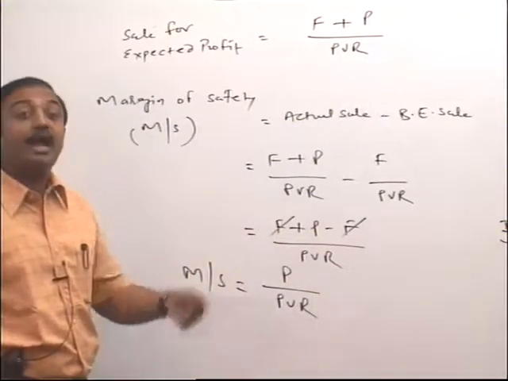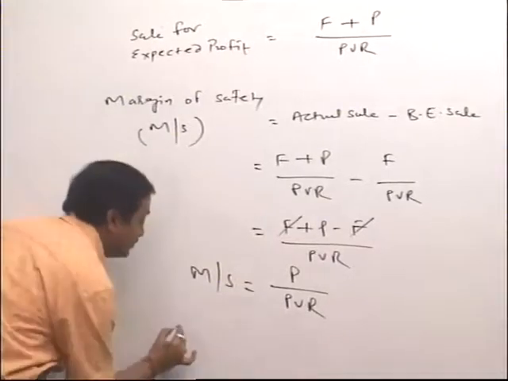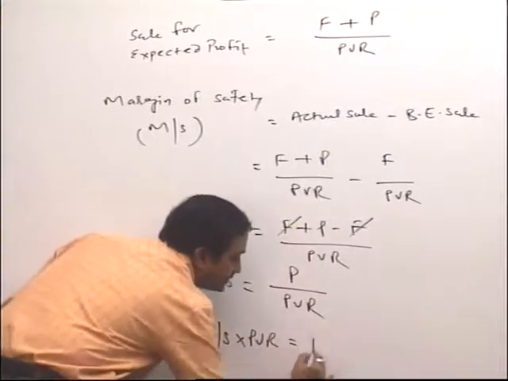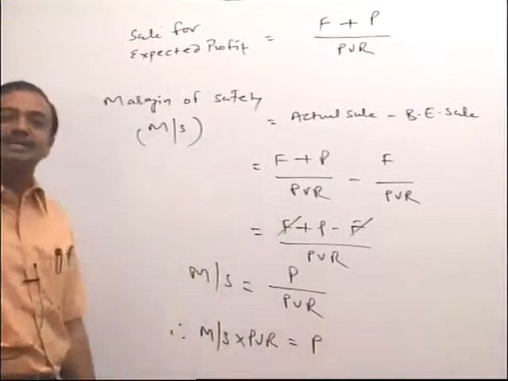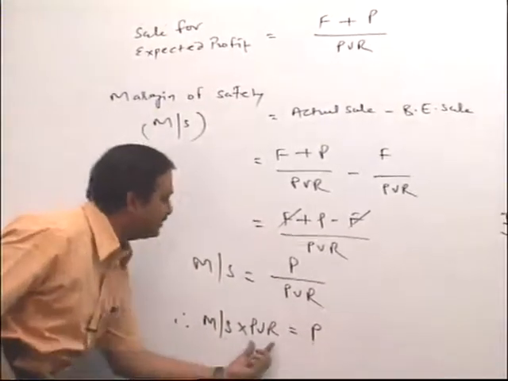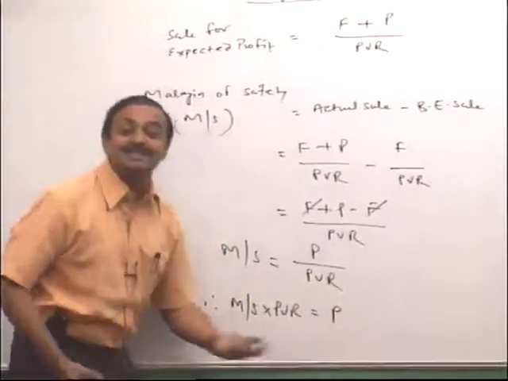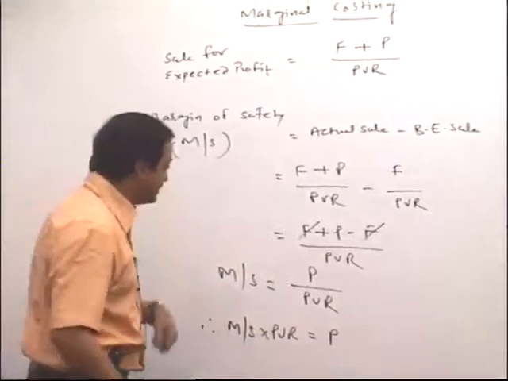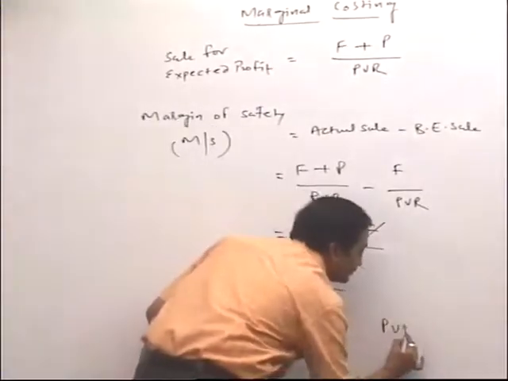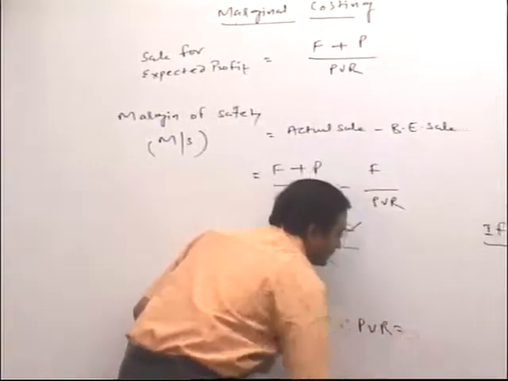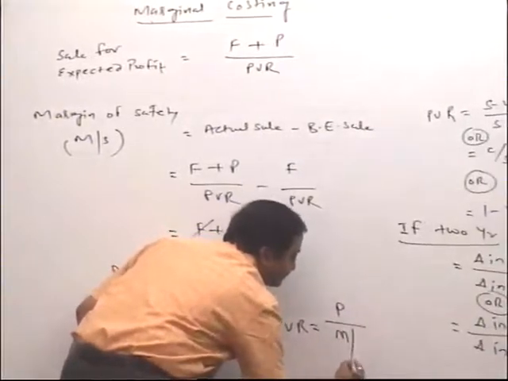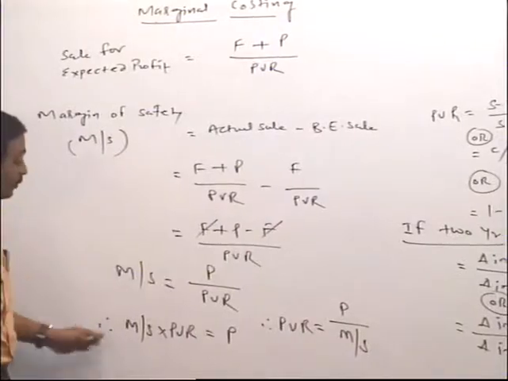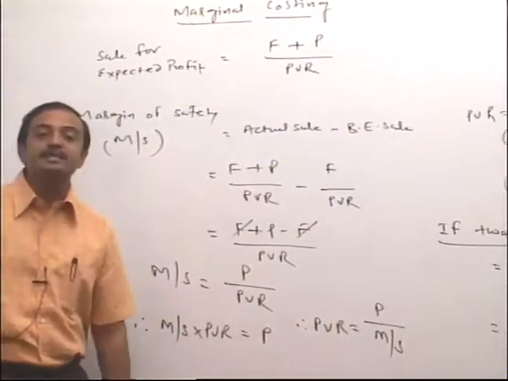And I can write it the other way also: margin of safety into PVR is equal to profits. Yes, in margin of safety, whatever your contribution is nothing but profit, because fixed cost is already covered. And the last thing, PVR is equal to profit upon margin of safety. So all these three formulas are linked to each other.